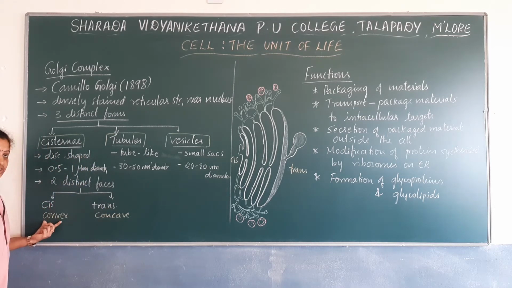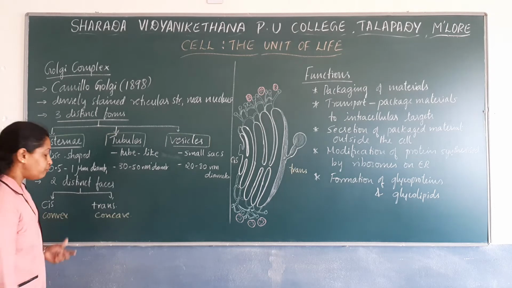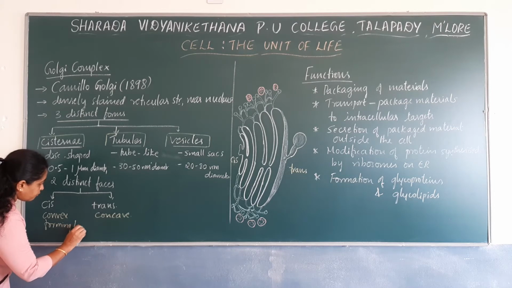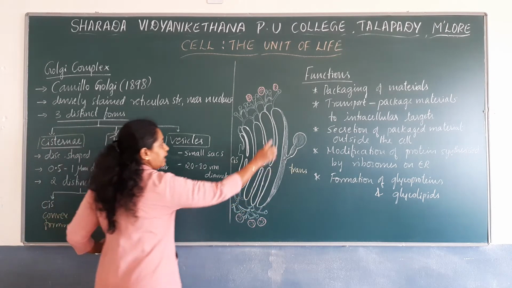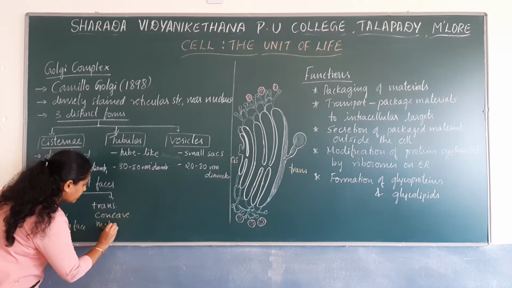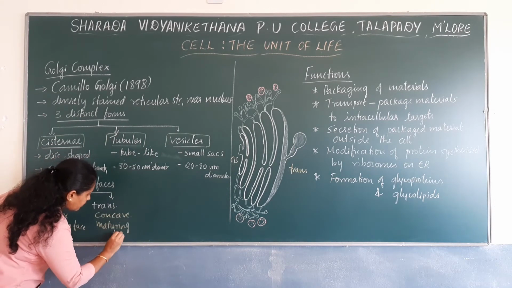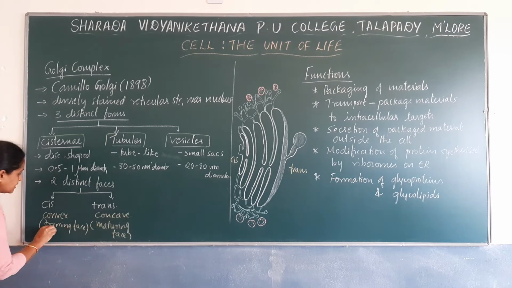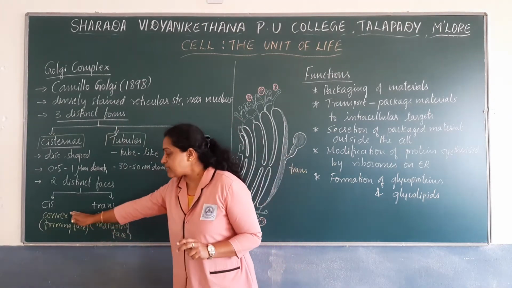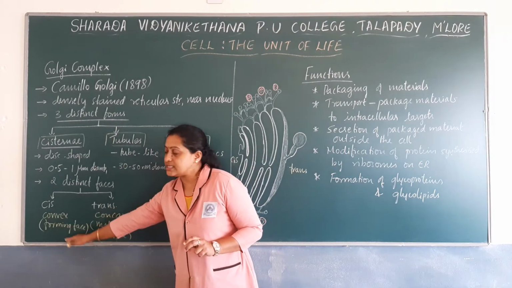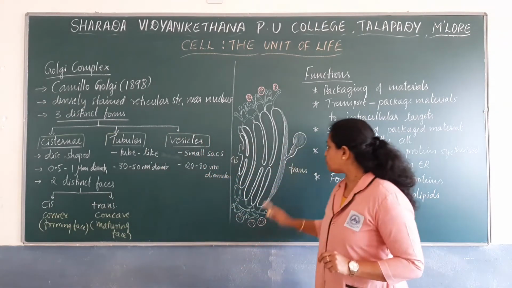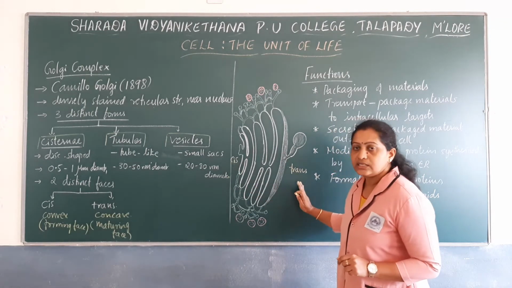The convex shaped cis face is known as the forming face, whereas the concave shaped trans face is known as the maturing face. So the cisternae has two distinct faces: the convex shaped forming face, known as cis face, and the concave shaped maturing face, known as trans face.